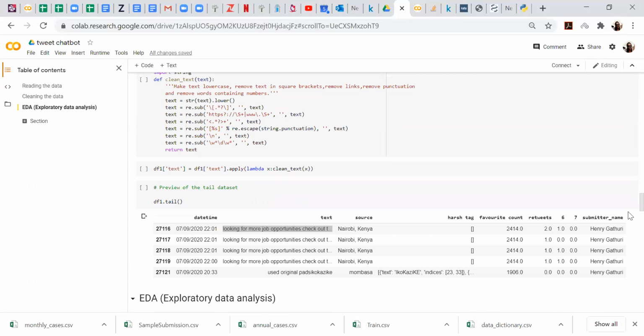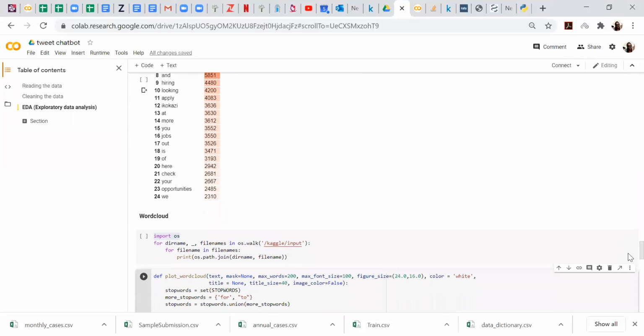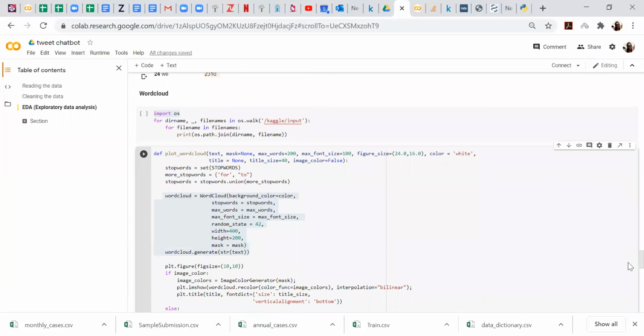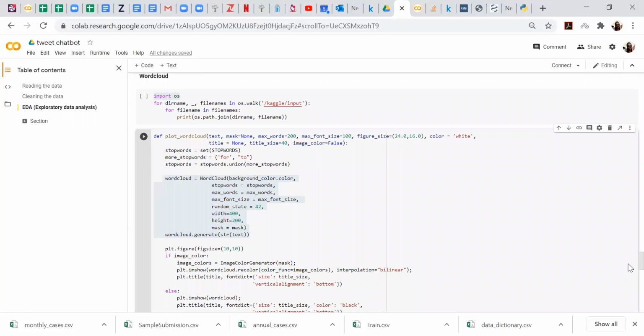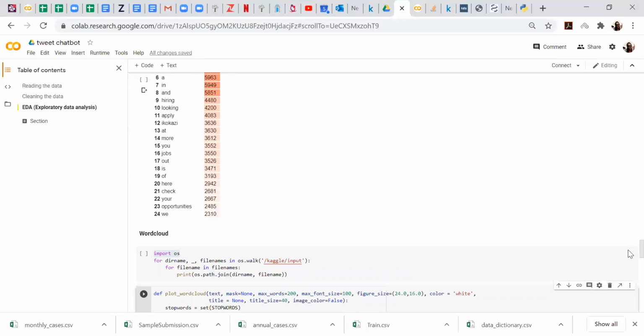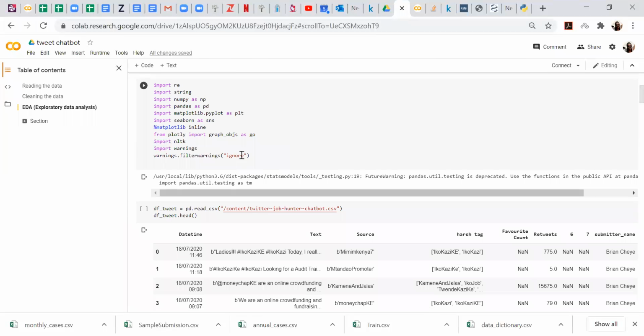I can't remember where it was, but from the libraries we did import. Ideally you're supposed to import the word cloud and stop words from a certain library. What's the name of that library? Actually, I think it's from stop words import. But ideally, you have to define your word cloud. So here it is defined. I remember importing them somewhere here.